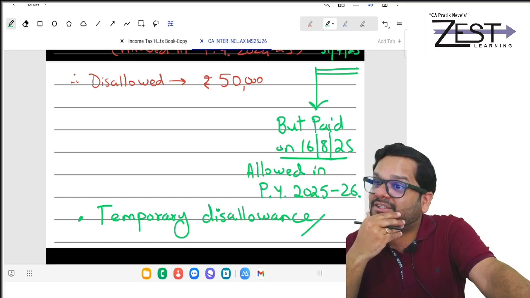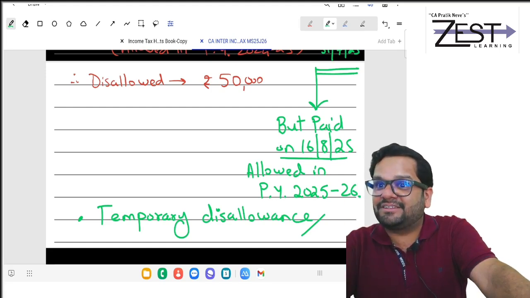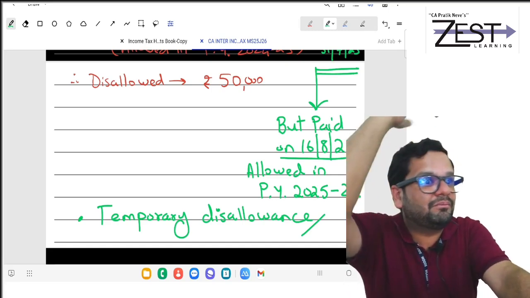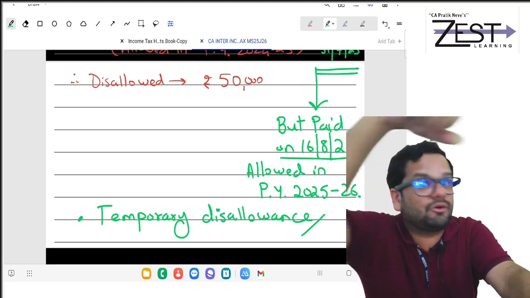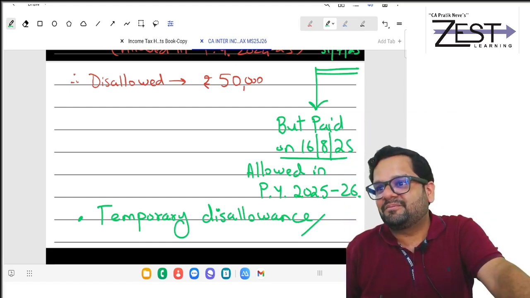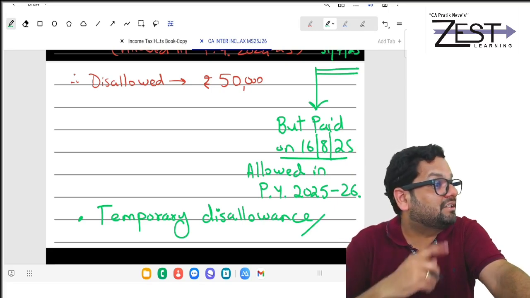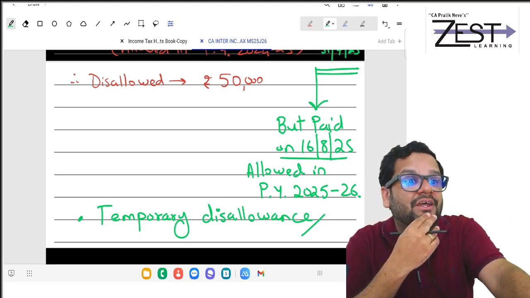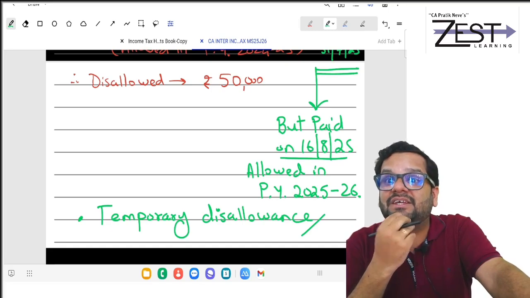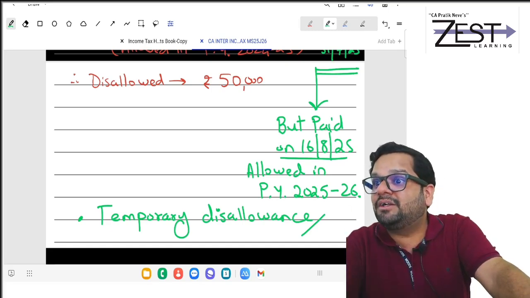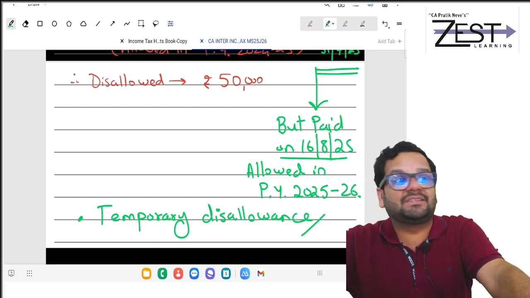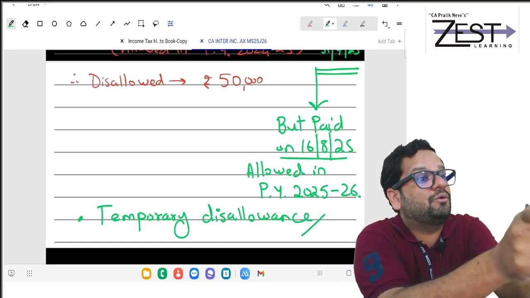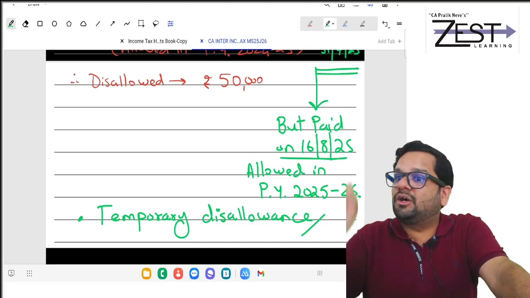48 2B transactions also means X company was there. X company's directors were partners in Y firm, and X company was buying some goods from Y firm. Means what? Purchases from related person. So we had to check if there's any excessive amount, because we had to comment in the tax audit report that there is no excessive payment made to related parties, or if there is any excessive payment, then the amount we had to comment. Because what will government do?